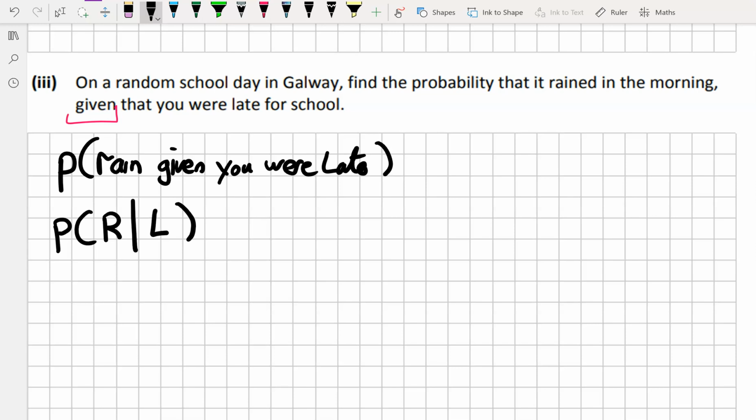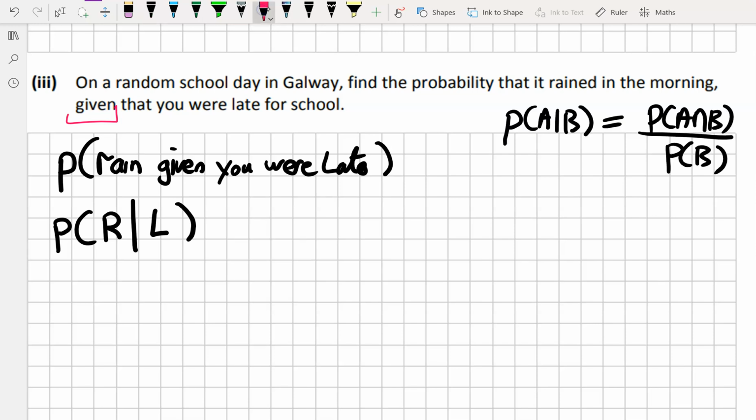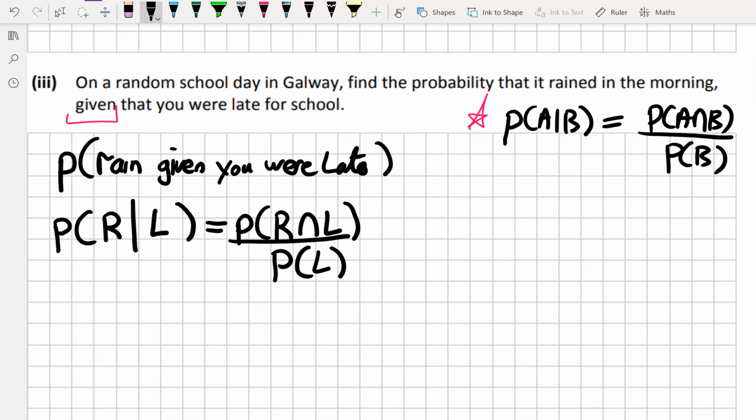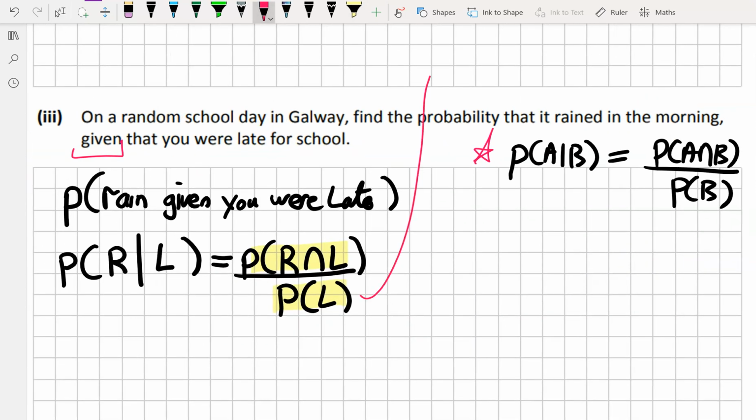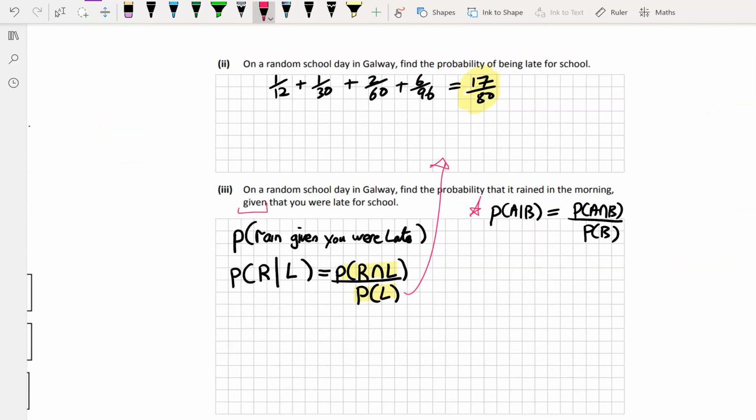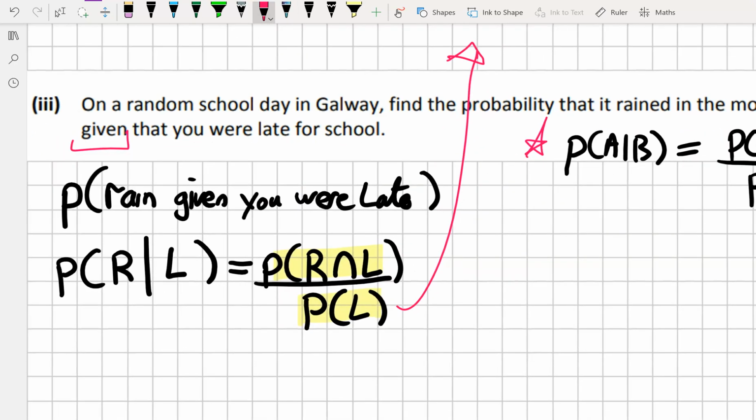We're going to use our conditional probability formula. So up here on the right, we have our conditional probability formula. And just remembering that whatever letter comes second is what needs to be on the bottom here. So for us, it's the probability of rain given that you are already late. So it's going to be the probability of raining and late divided by the probability of late. The probability of late we've got up here in the previous section, and it's 17 out of 80.